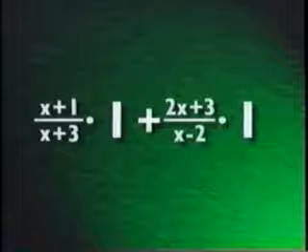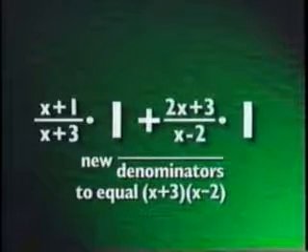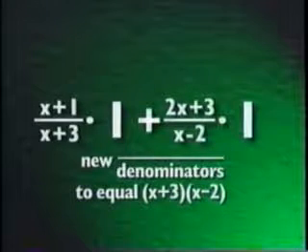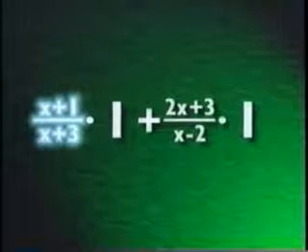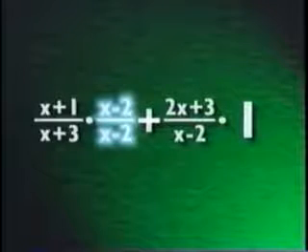In the same way, you can transform a rational function if you multiply it by an expression equivalent to 1. In this case, we want the new denominator to be x plus 3 times x minus 2. So we have to multiply the first function, x plus 1 over x plus 3, by the denominator of the second function over itself, x minus 2 over x minus 2.